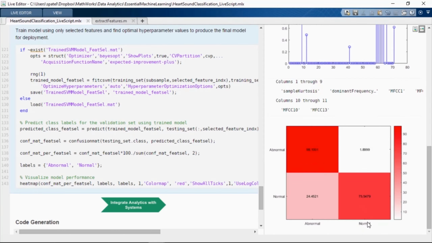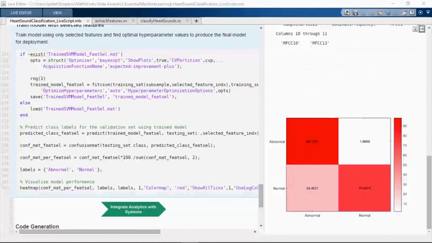If you take a look at the performance, the abnormal class has improved slightly, but there is a significant improvement in the performance of the normal class. This indicates that there was a potential for overfitting, which has been addressed by feature selection. So at this point in our analysis, we might be happy with the performance we are getting from the trained classifier.